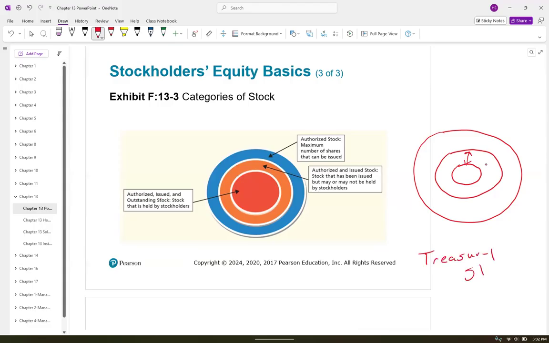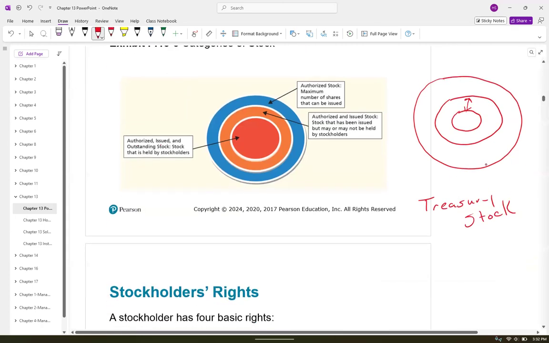Okay. Treasury stock. That is where we're going to talk about it in this chapter and do journal entries for it, but that is where the company went on the open market and bought their own shares of stock back.